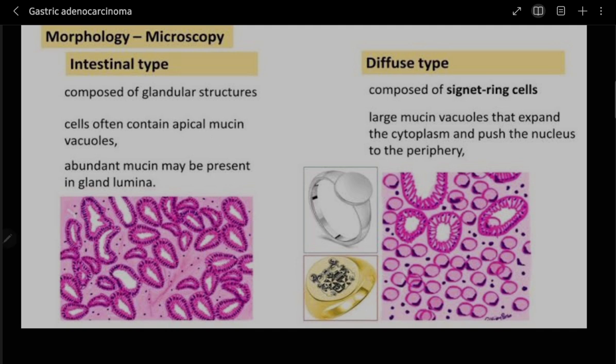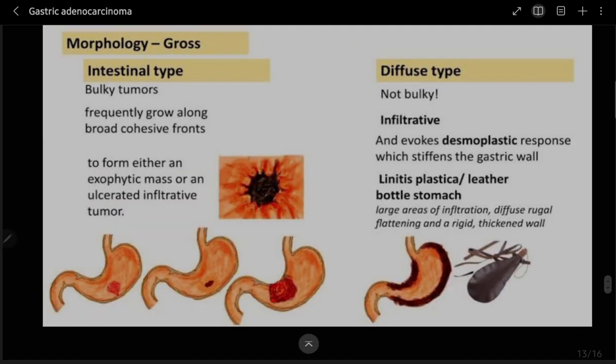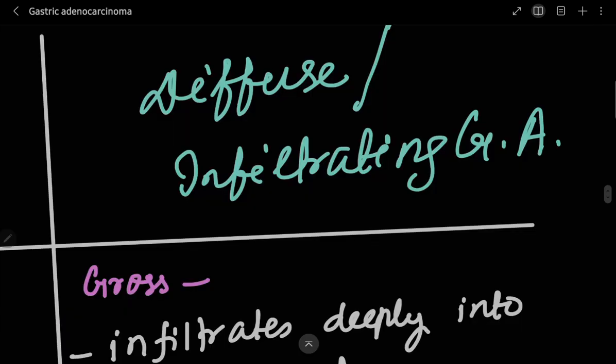In the apical you will see the mucin vacuoles, and also sometimes the abundant mucin may be present in the gland lumina, right? And if you will see the morphology in the intestinal type, you will see the bulky tumors frequently grow along broad cohesive fronts to form either an exophytic mass or an ulcerative infiltrative tumor. You can see here in the diagram I have put, right? Now moving to the second one, diffuse or infiltrating gastric adenocarcinoma.